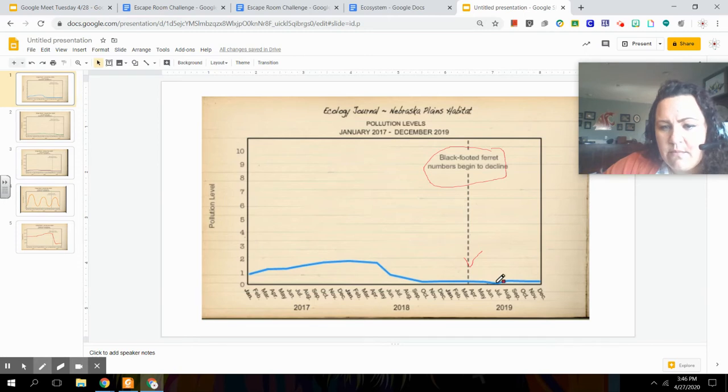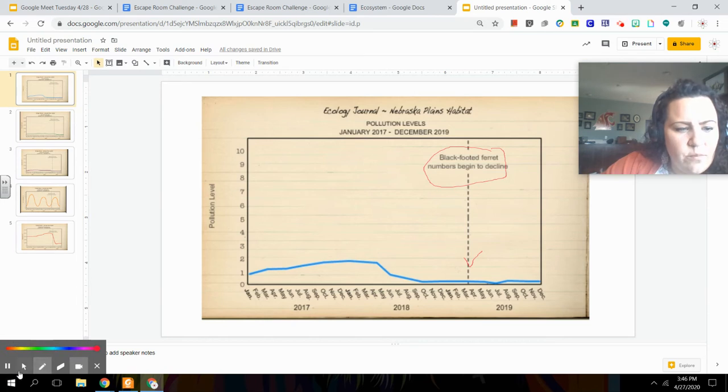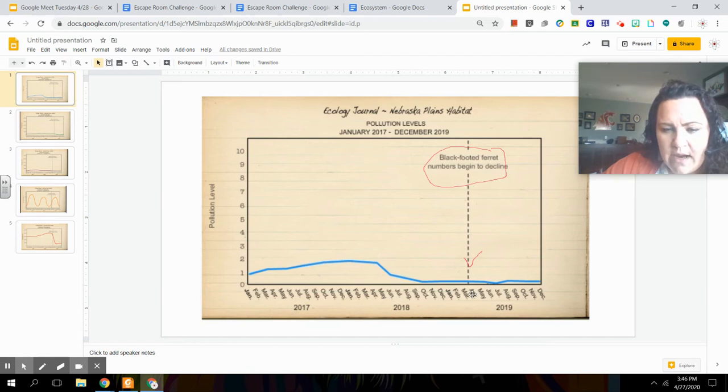There's a little dip down right here too, so those pollution levels are not very high. So I don't think that there's much correlation here, meaning that I don't believe that the ferret population's decline, which began right now, had anything to do with the pollution levels. We can see that they're not particularly high at that point, so I'm not so sure that that proves much evidence for that. So we're going to go ahead and see what the evidence is for our next case.